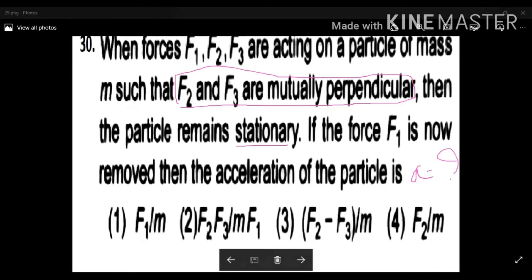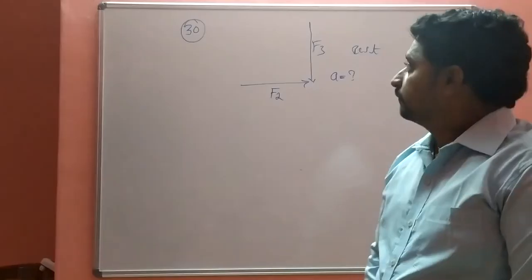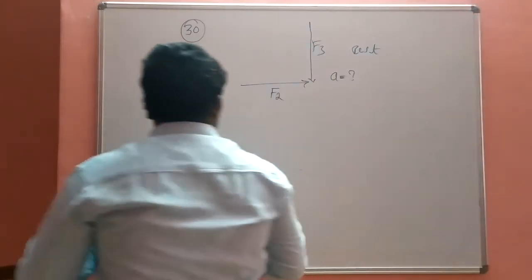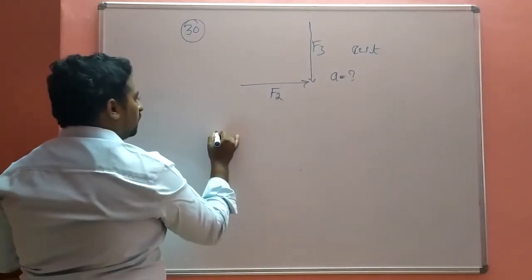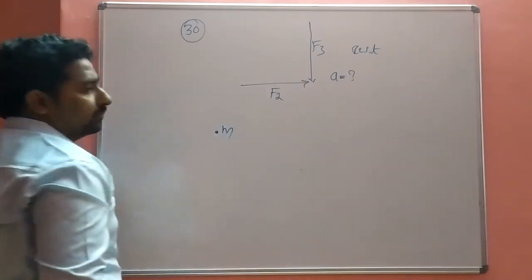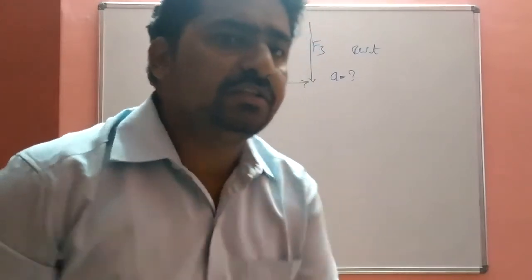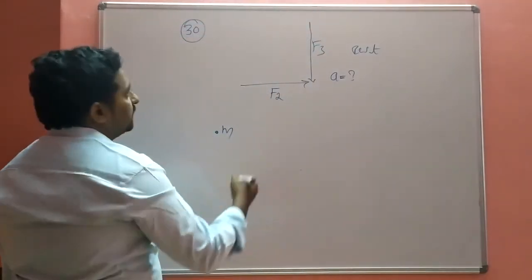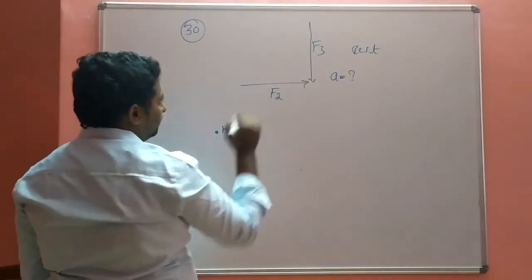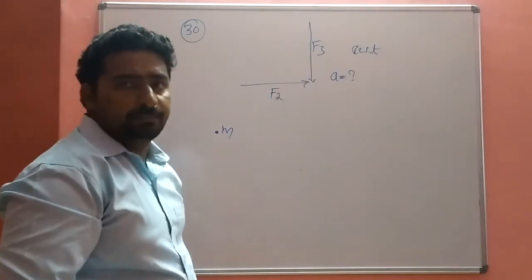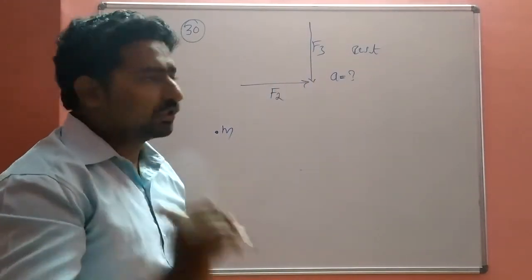Okay, so let's see the solution for this. Question number 30. Select the particle, this is the particle of mass m. There are three forces acting on this particle, F1, F2 and F3. F2 and F3 are perpendicular to each other.